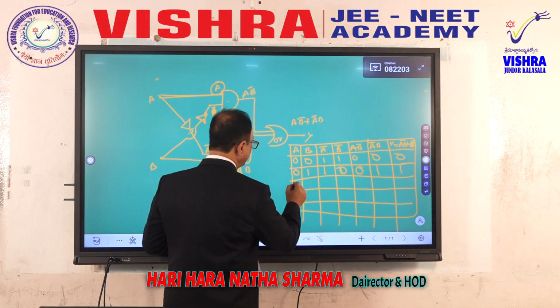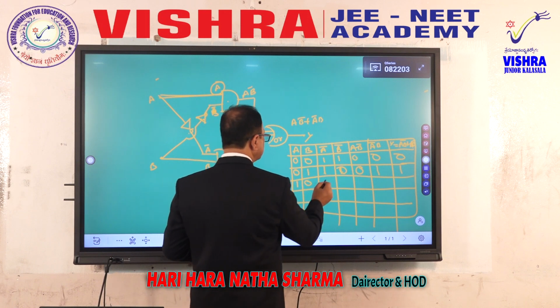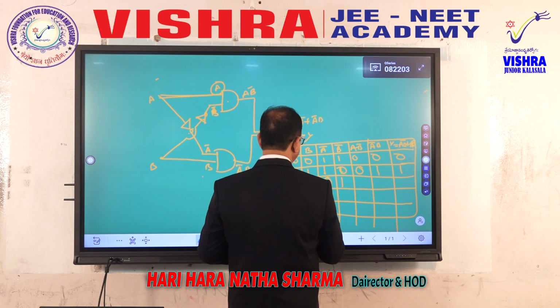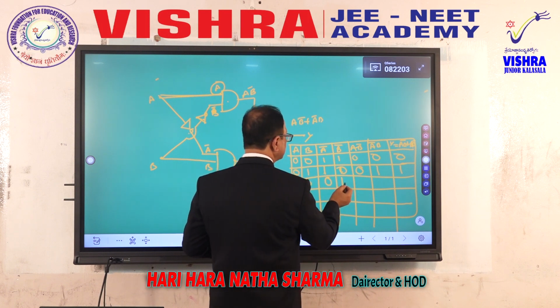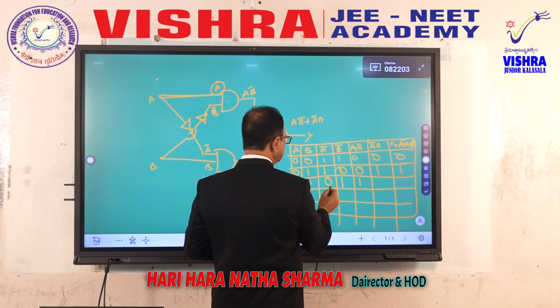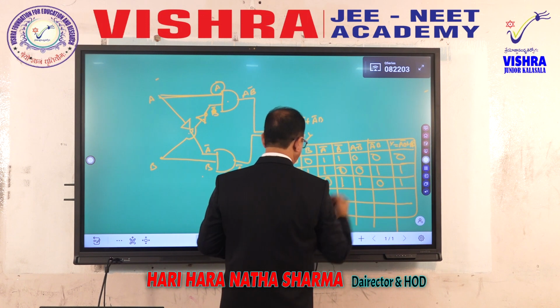Very good. Now A value is 1 input and B input is 0. A negation is 0. B negation is 1. A into B negation: A is 1, B negation is 1, so 1. Now A negation is 0 and B value 0, so 0. 1 plus 0 is 1.